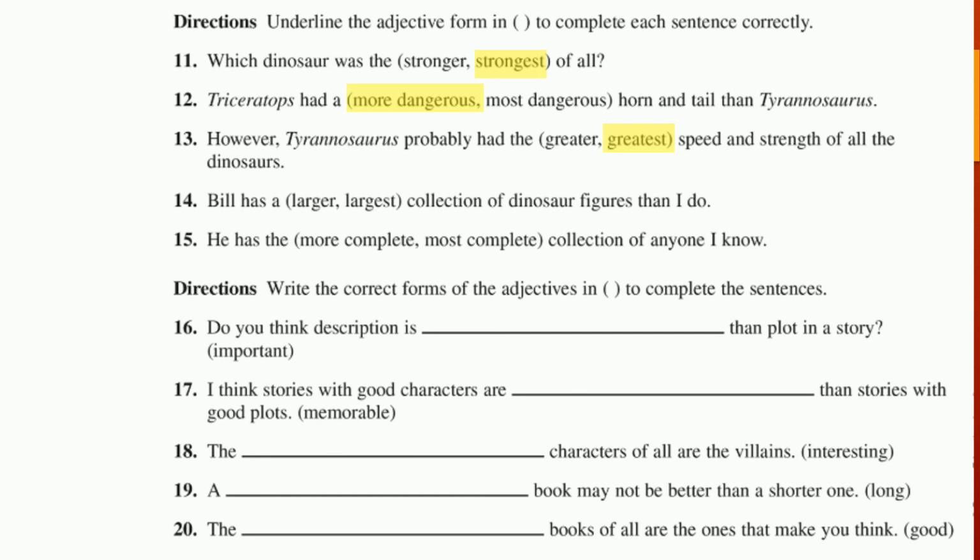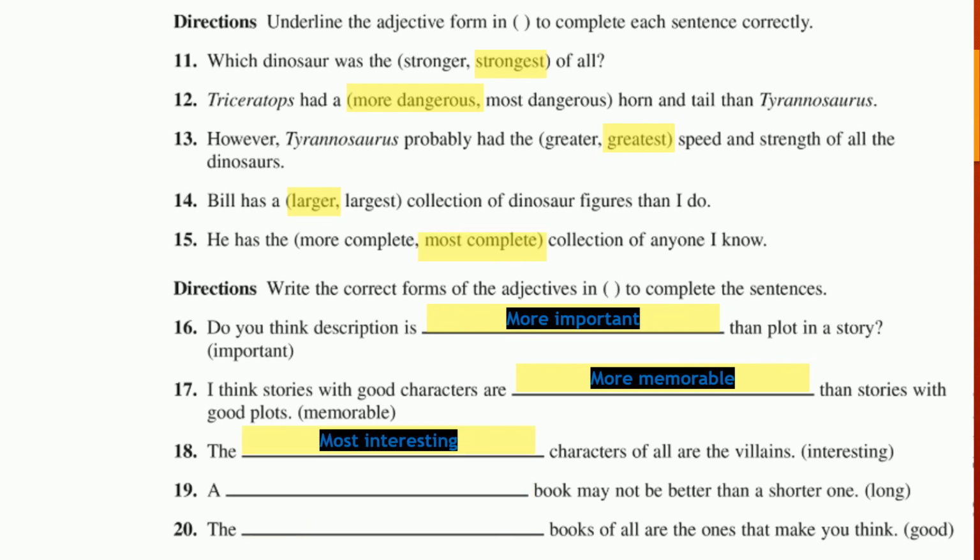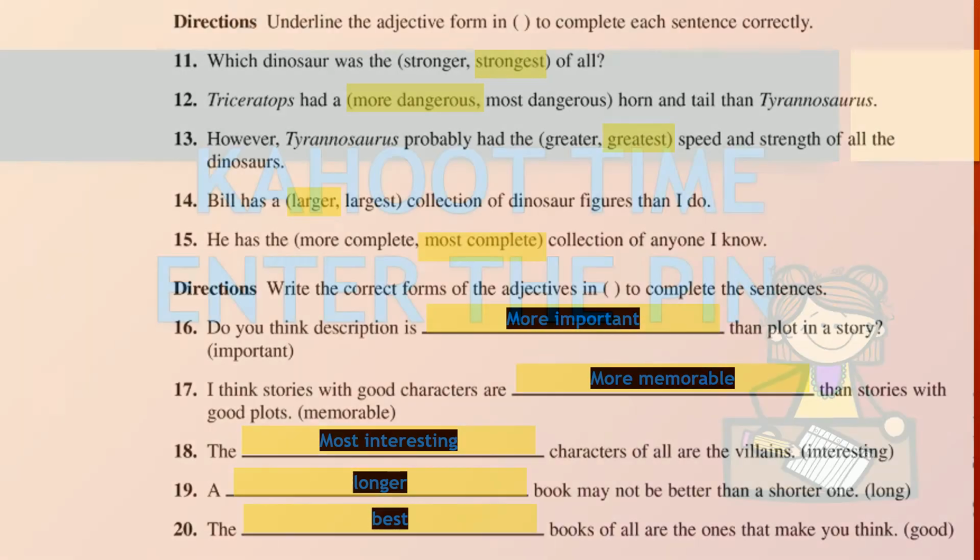Number 14, Bill has a larger collection of dinosaurs than I do. You are comparing two. He has most because you are comparing the collection of anyone. Okay, so here we have more important, more memorable, most interesting, longer, than best.